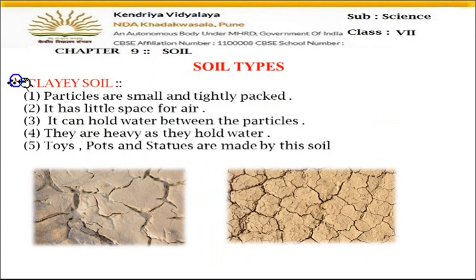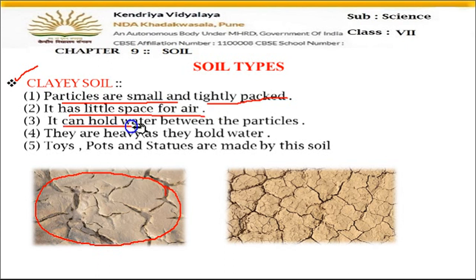Now, the next one is clay soil. So here you can see the particles are small. You can see how much the particles are sticking to each other. So particles are very small and they are tightly packed. So it has little space for air. When particles are very close, that means air is present very less. It can hold the water between the particles. When there is less air and particles are sticking, that means this soil can hold water.